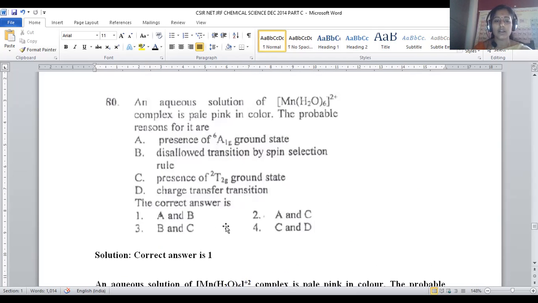So let us see what is the correct sequence of reasons. The presence of a 6A1g ground state is one of the reasons, and a disallowed transition by the spin selection rule. Here the disallowed transition is possible because it is a Laporte forbidden kind of transition. These are the main reasons for the decreasing intensity of its color. For question number 18, A and B are the correct options, available in option number 1. So option number 1 is the right answer.